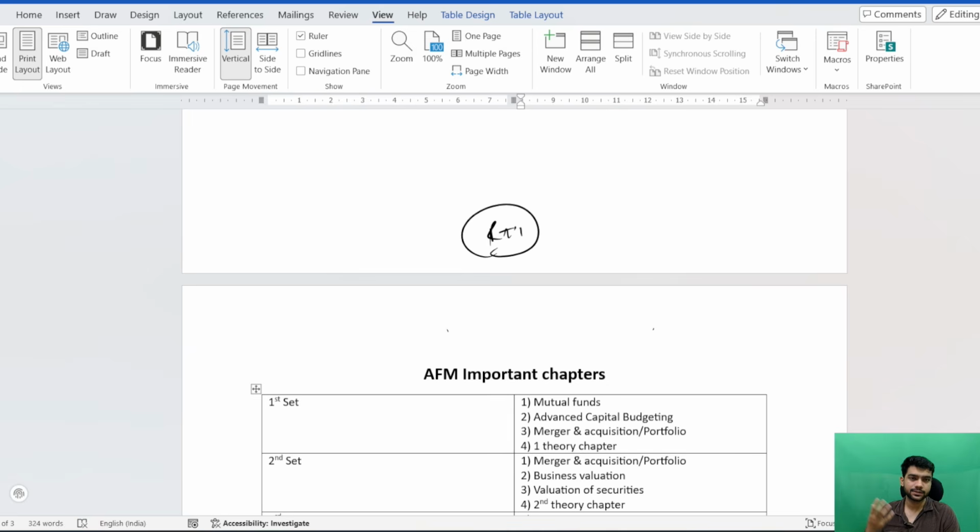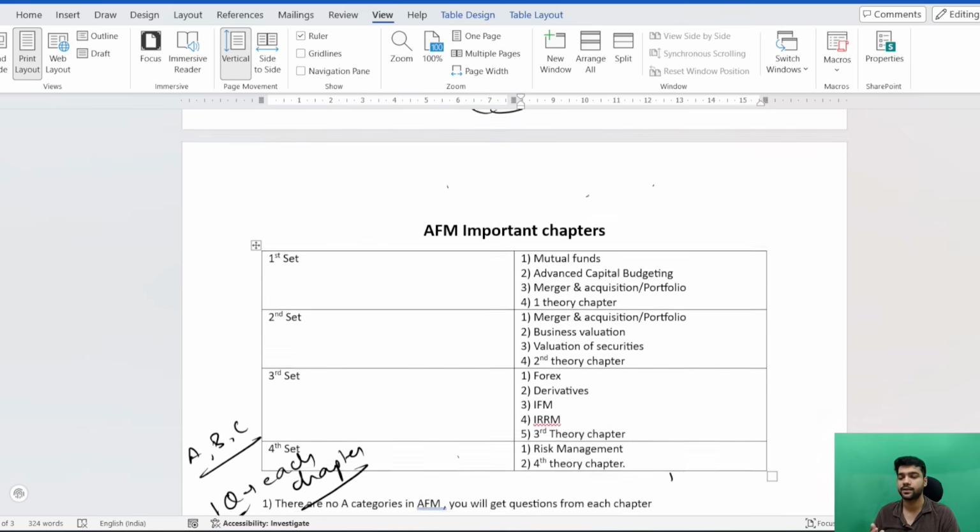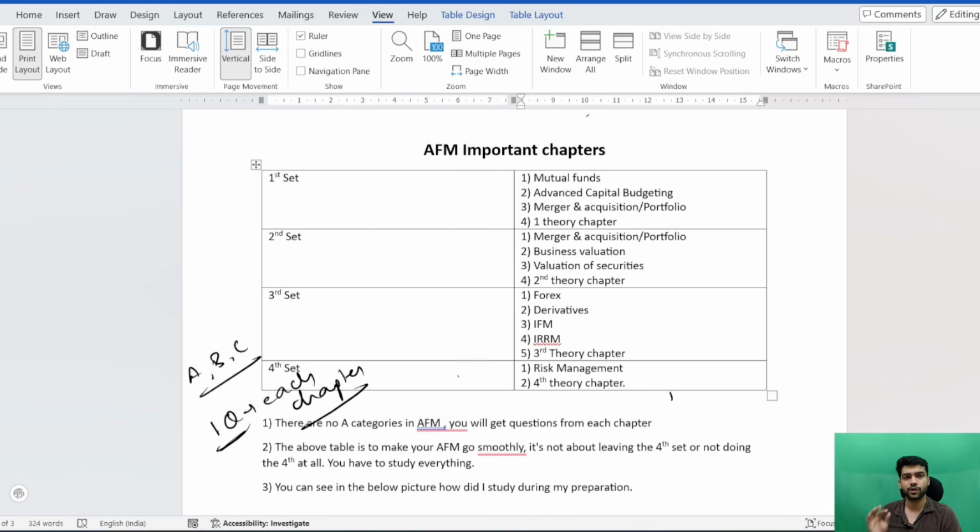CA exams require a certain kind of preparation and a manner in which you prepare so that you are able to clear that exam. The most important part that you are going to face is the 1.5 days. Because after FR, whatever the way your FR goes, then in 1.5 days you have to complete the entire chapters of AFM and also revise the theories as well. So all these things you have to cover in 1.5 days. This is the strategy that you have to keep in mind, or you have to keep a mindset that you have to complete the entire thing in 1.5 days.